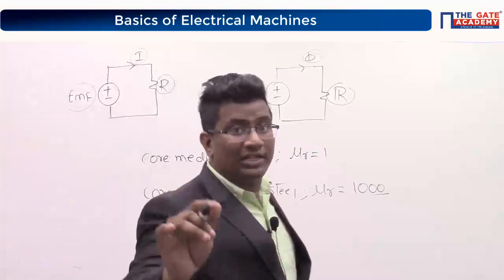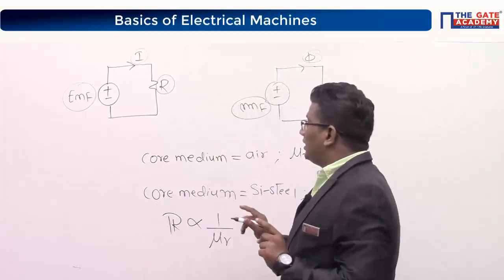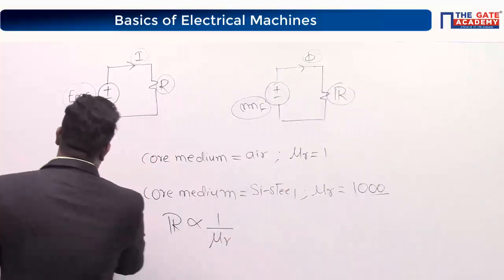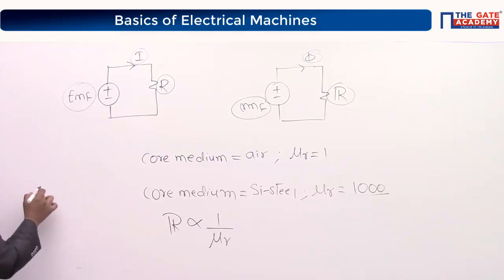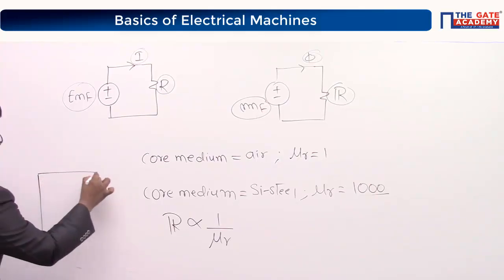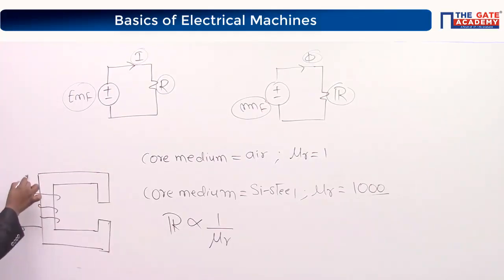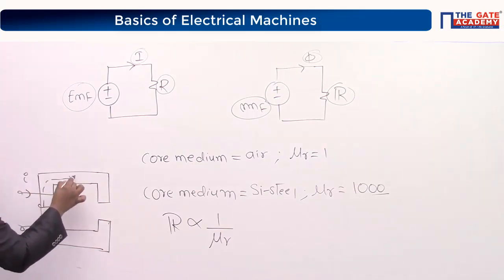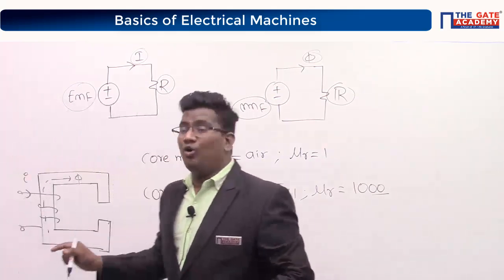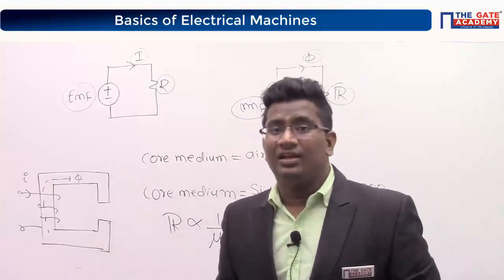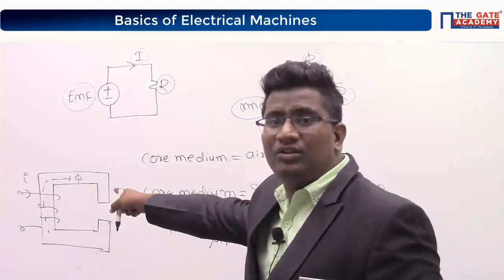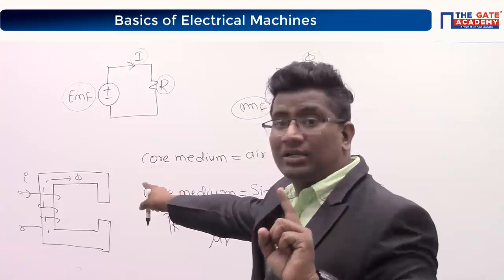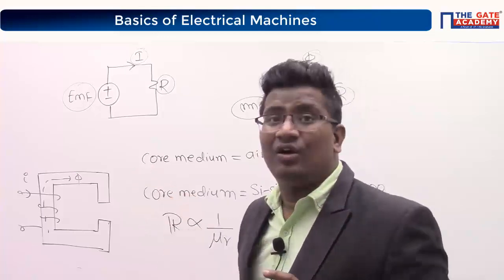Yes. Now look at here. I have this situation with me. Don't miss any point. Current is flowing. Flux is coming. Here, how many core mediums do you have? Only 1 or 2?